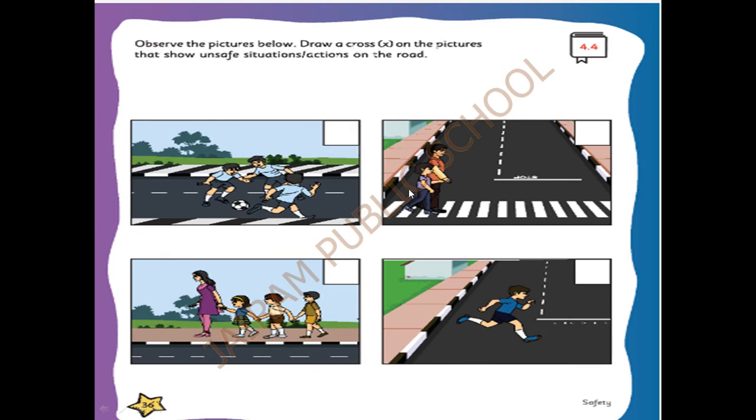Okay. See, first one is cross. Second one tick. Third one tick. Fourth one is also cross. So two unsafe actions and two safe actions. We can see whether this is correct or not. We can check with our answers. Yes. Now see this. First action is cross. Second action correct. Third action is tick. Fourth action is also cross. So see these actions and we have to mark it correctly in our book.